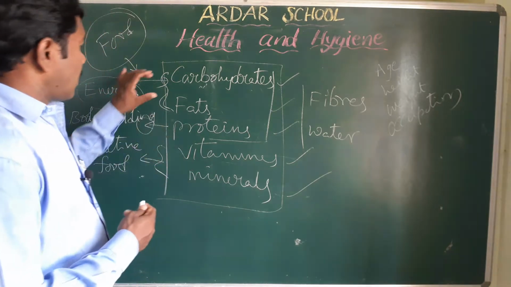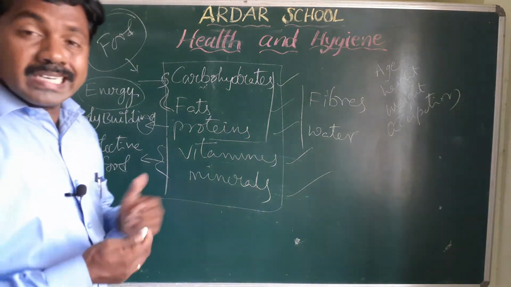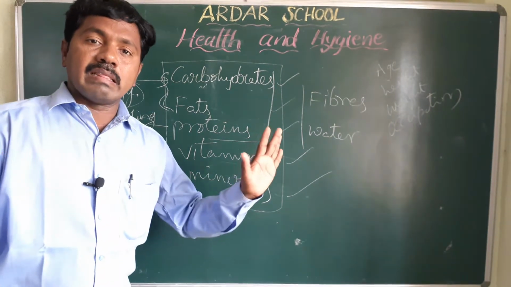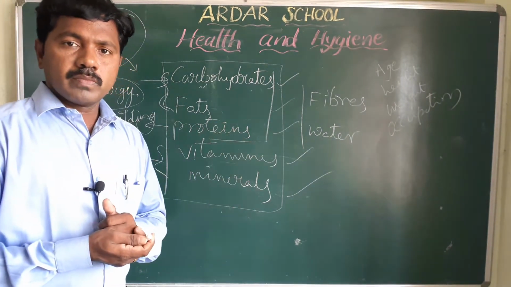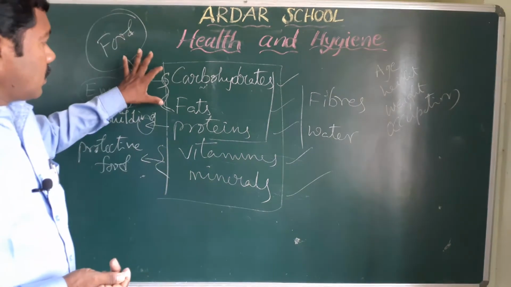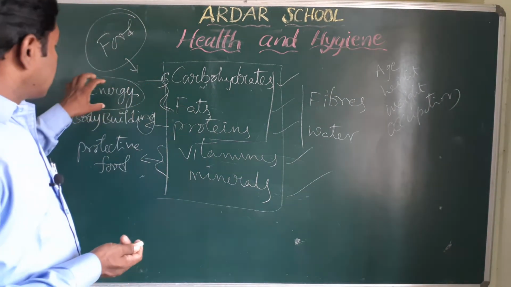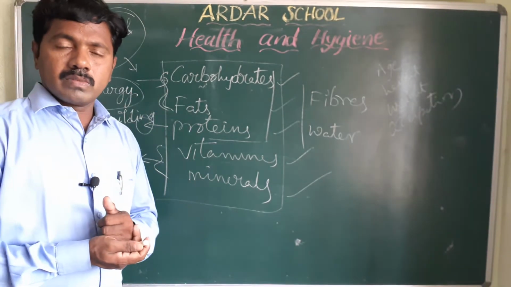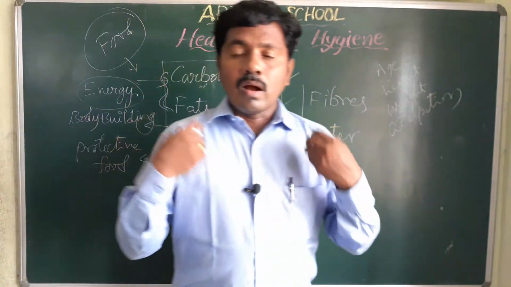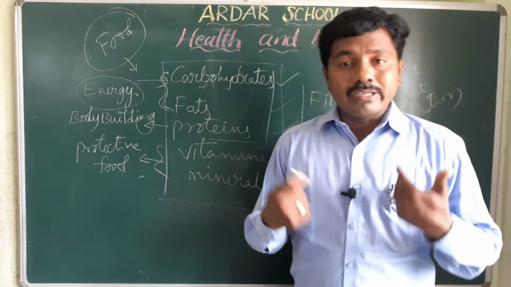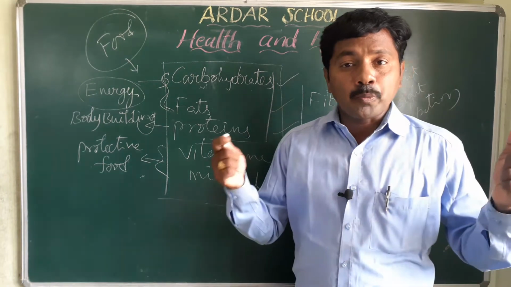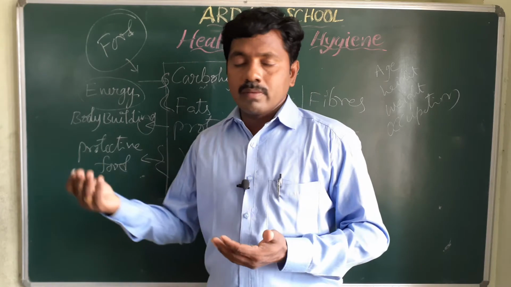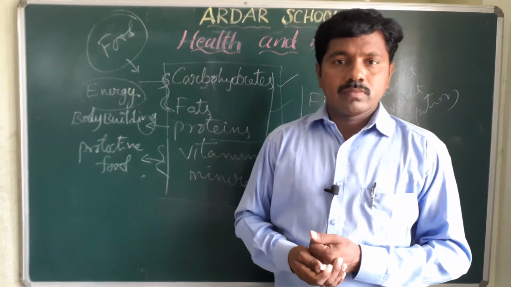If any person does not take sufficient energy giving food, that person gets very tired. When our body loses energy and does not get proper energy, at that time we get tired.